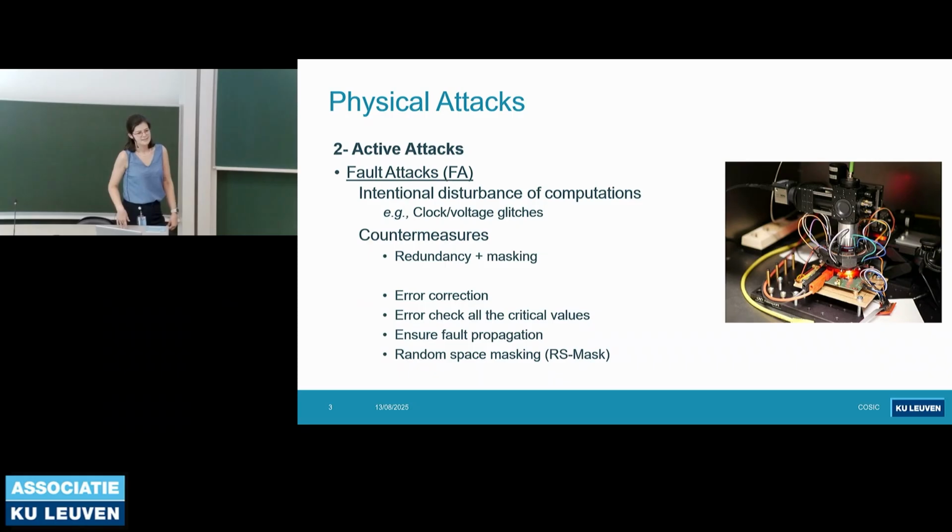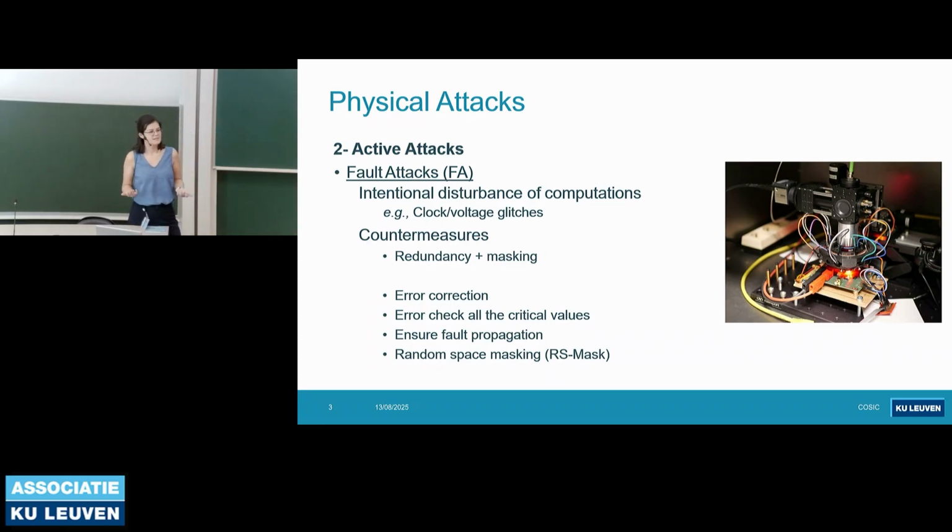Unlike side channel analysis, the active kind of attacks, which are fault attacks, intentionally disturb the computations using some physical means. For example, they can play with the clock and voltage of the circuit, and they can induce some glitches. Against this, the most widely used countermeasure is combining redundancy and masking. In this way, we also protect against side channel analysis.